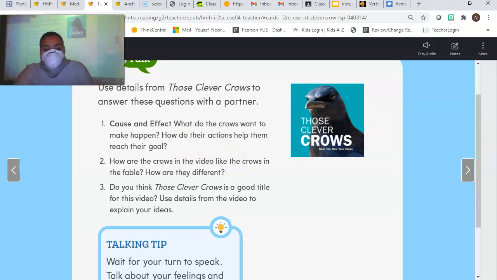How are the crows in the video like the crows in this fable, in that story we read? How are they the same as that, Leah? They're both clever. Very good. And how are they different? How are these crows different? Dustin?